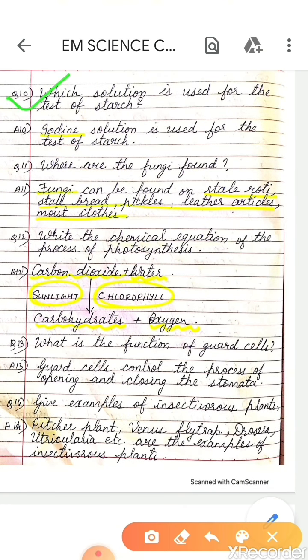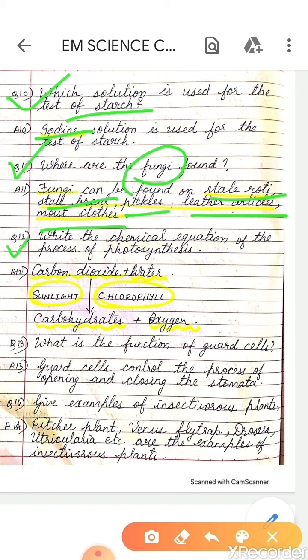Which solution is used for the test of starch? Iodine solution is used for the test of starch. Question number 11. Where are the fungi found? Fungi can be found on stale roti, stale bread, pickles, leather articles, moist clothes, etc.